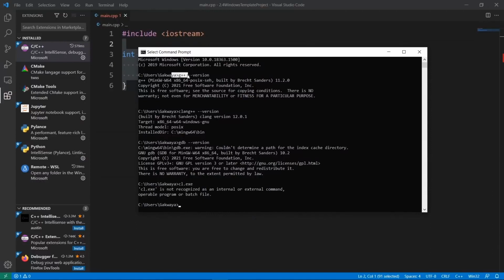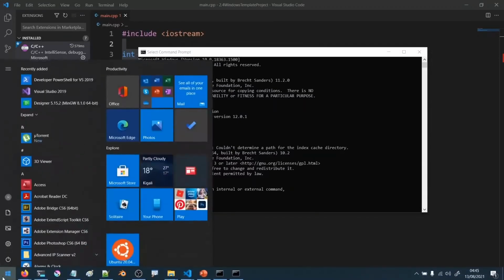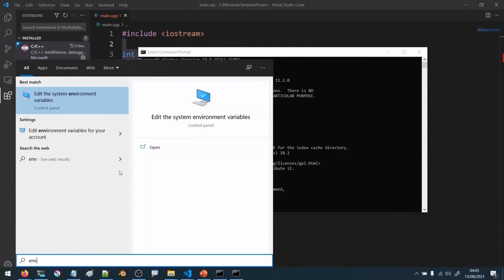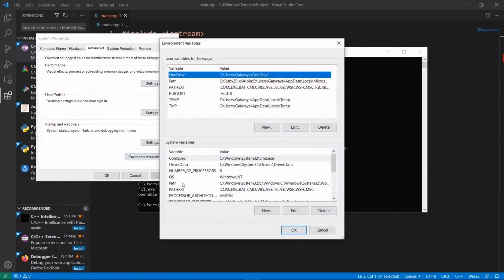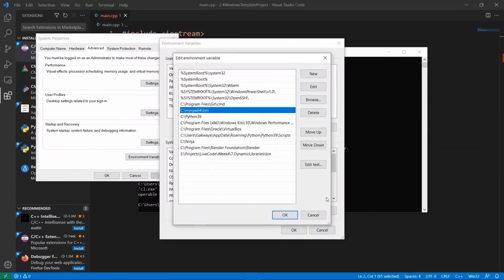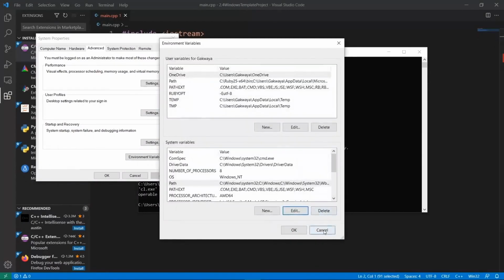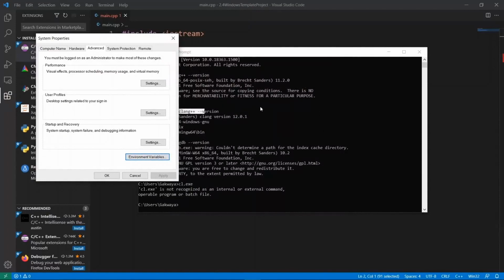We are able to use G++ and Clang because we put the environment variables in place. If you remember, when we installed them, we did something like this. We came to the start menu and did env. We came to environment variables here, and we put the path to our compilers in our environment variables. You can see them right here. So we don't have the same thing for the compiler from Microsoft, and that's for a reason: we may have multiple compilers installed from Microsoft, and it would be really cumbersome to choose which compiler you want.